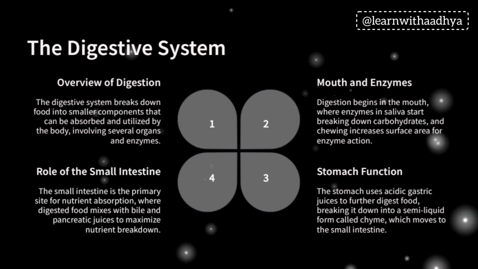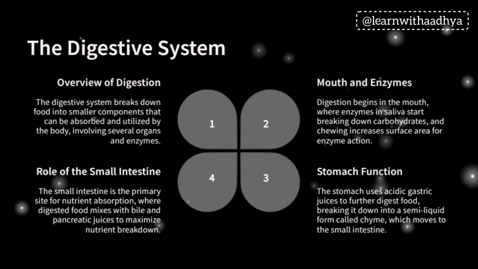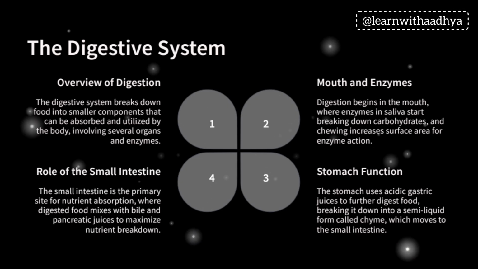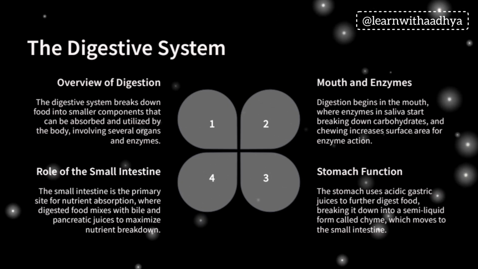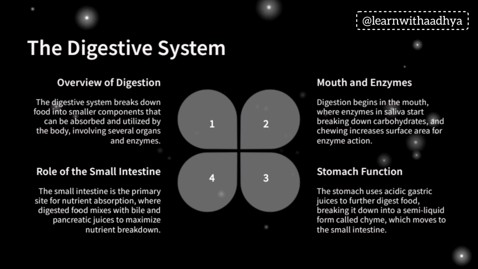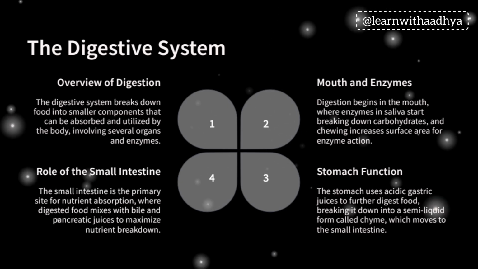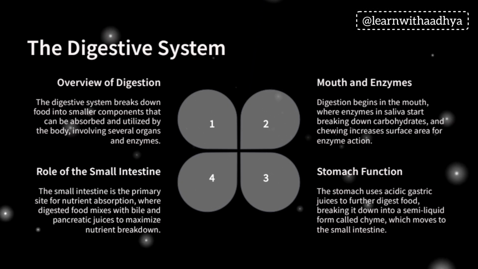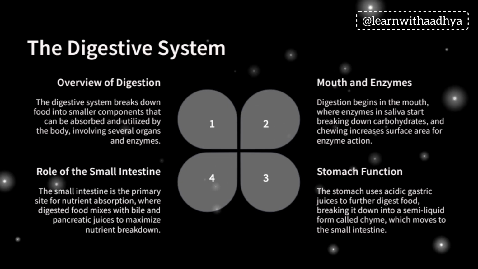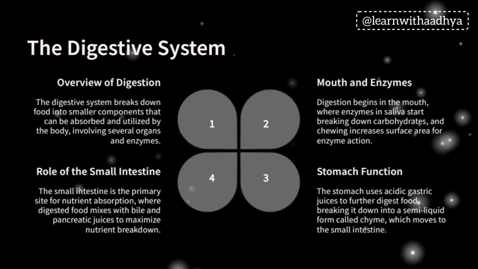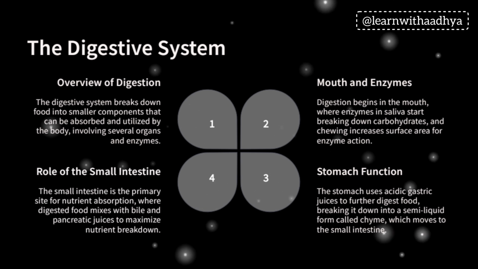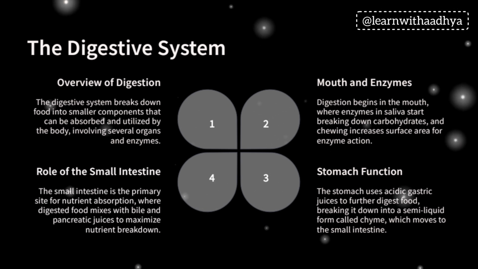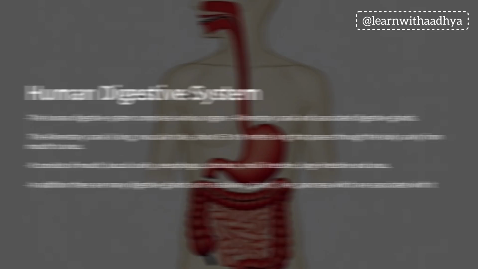The small intestine is the primary site for nutrient absorption, where digested food mixes with bile and pancreatic juices to maximize nutrient breakdown. The stomach uses acidic gastric juices to further digestion, breaking food down into a semi-liquid form called chyme, which moves to the small intestine.